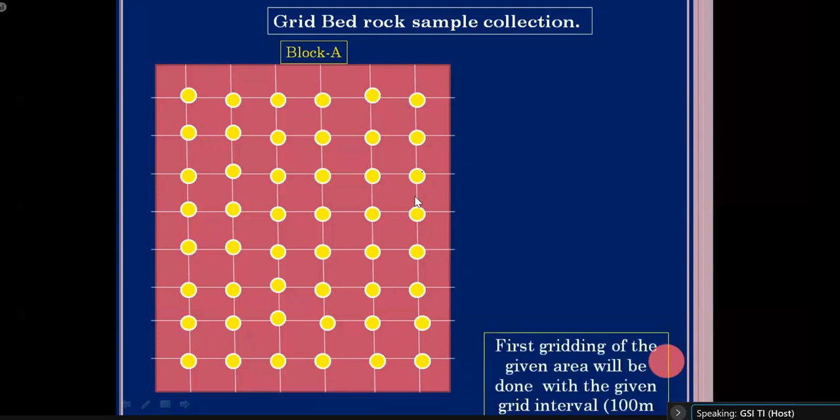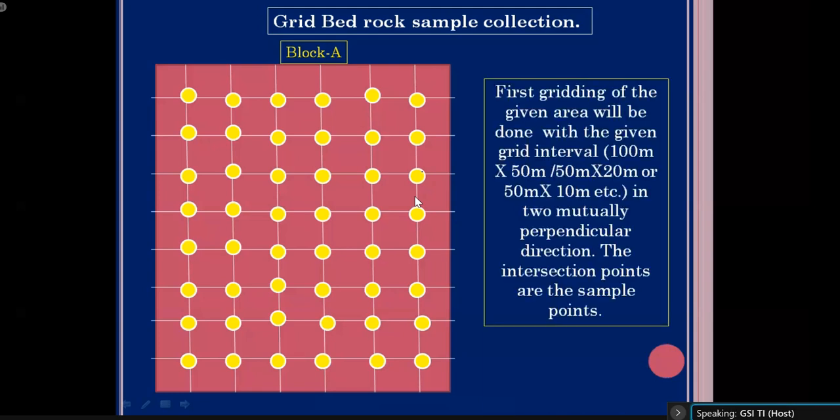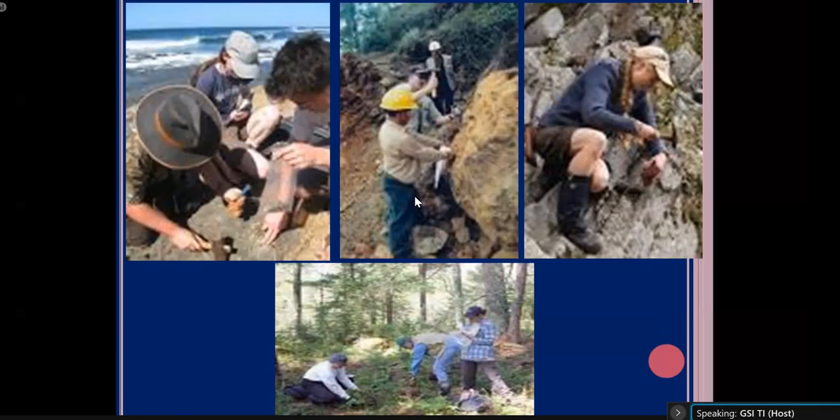Okay, so first gridding of the given area will be done with the given grid interval. Grid interval will again depend upon your commodity, or sometimes upon the amount of exposures you are getting in your area. Sometimes gridding may be done at 100 meter by 50 meter interval, sometimes 50 meter by 20 meter interval, and sometimes 50 meter by 10 meter interval. And that interval will again depend upon the type of exposure you are getting. Okay. So these are a few photographs showing how meticulously they are collecting the samples.